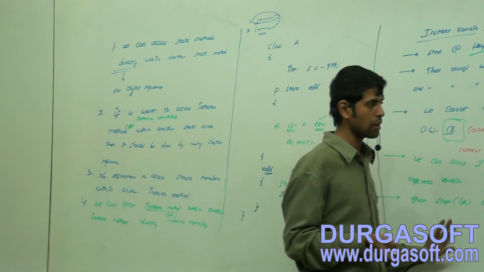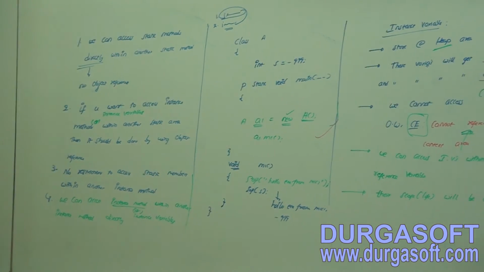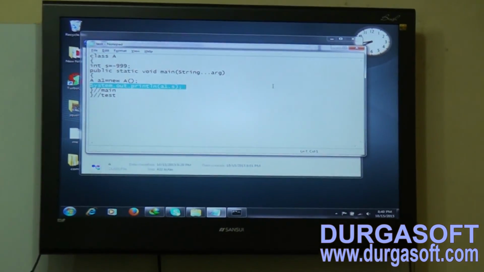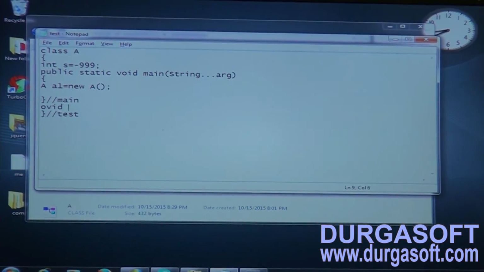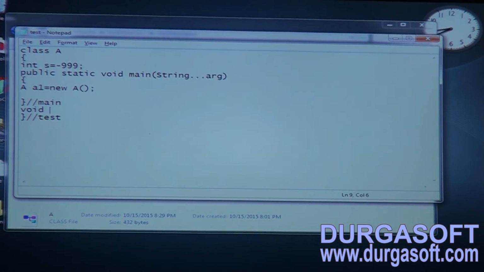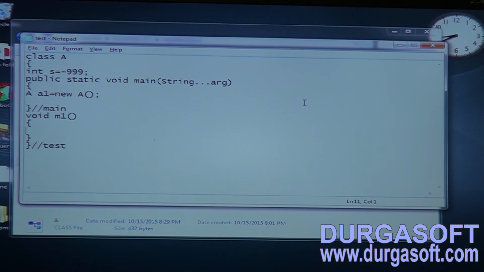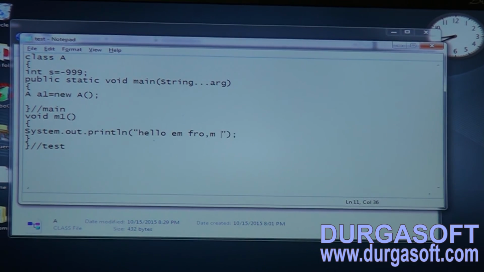Now let me compile this piece of code. Let me take out this particular statement, the system.out.println, and put it in void m1 method: System.out.println Hello, I am from m1 method.